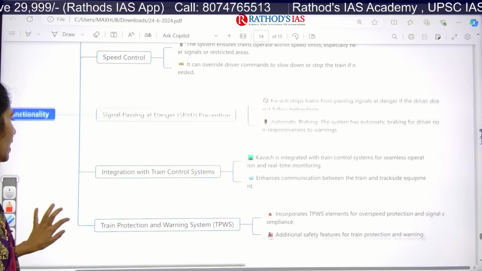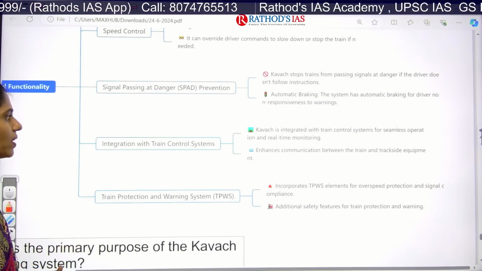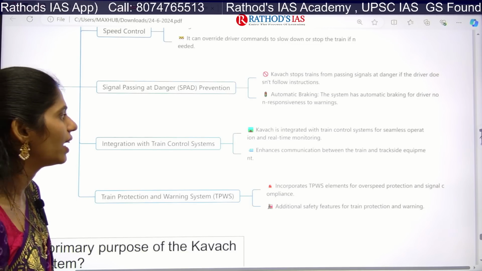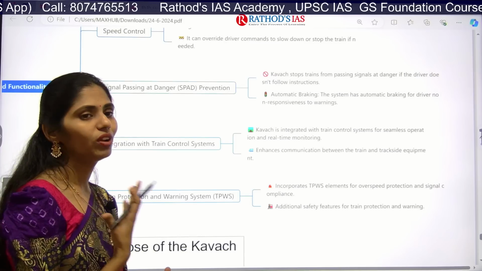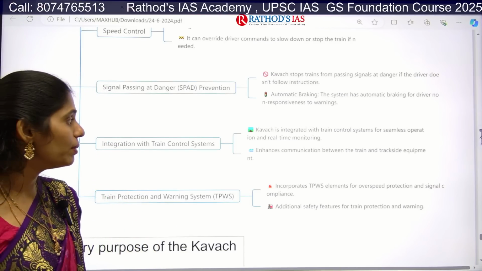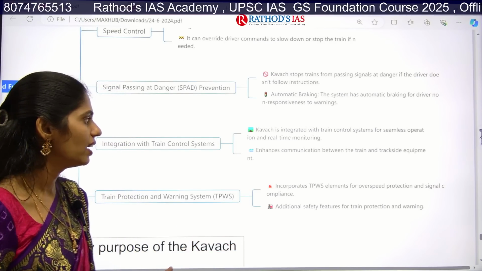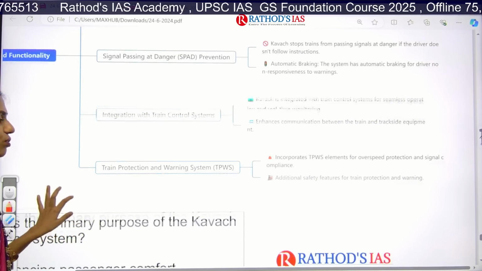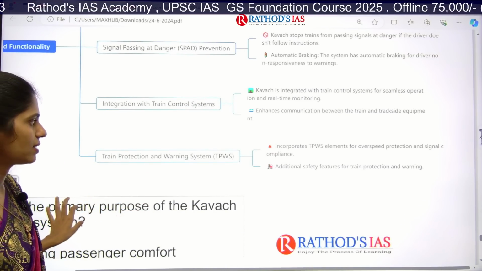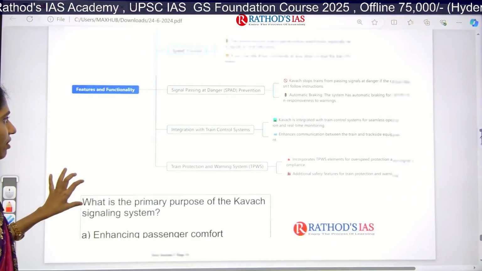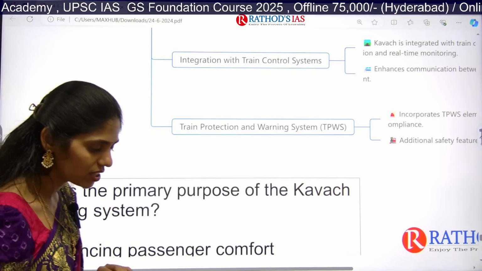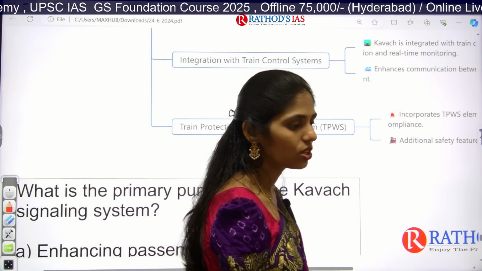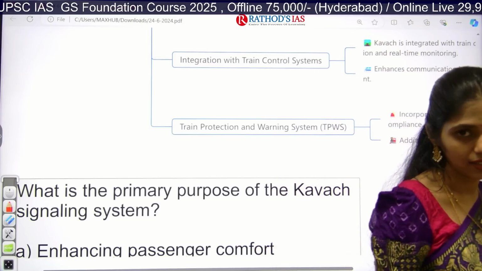And the next one is integration with the train control system. So Kavach is integrated with the train control system, and it will be helpful for real-time monitoring, and also for increasing communication between train and trackside equipment, and it even focuses on the train protection warning system. So all these are the important features and functionalities of this Kavach system. If we had implemented that Kavach system, we could minimize these rail accidents to some extent at least.